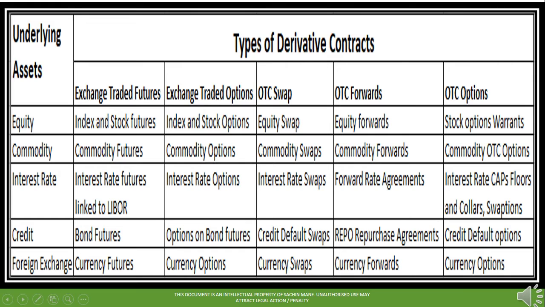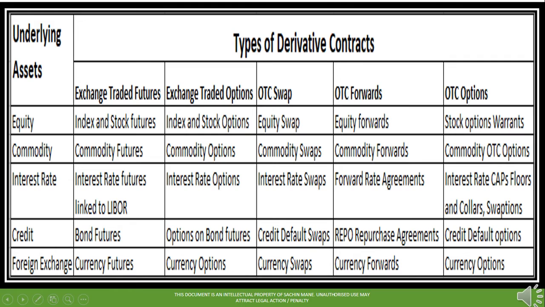Types of derivatives contracts. The table shows various types of derivative contracts. Underlying assets like equity, commodity, interest rate, credit and FX have various exchange-traded as well as OTC derivatives. Exchange-traded futures like index and stock futures, commodity futures, interest rate futures linked to LIBOR, bond futures and currency futures.